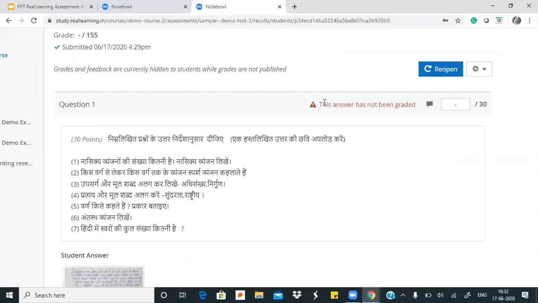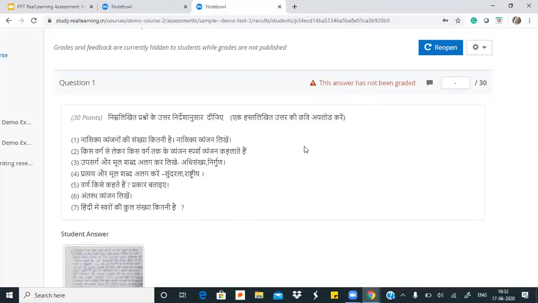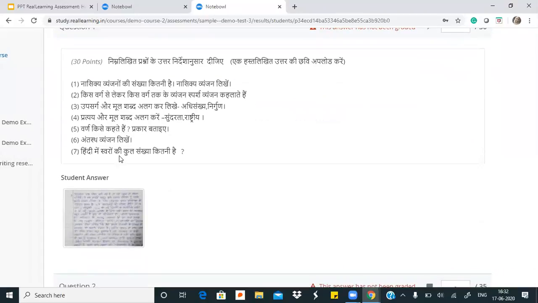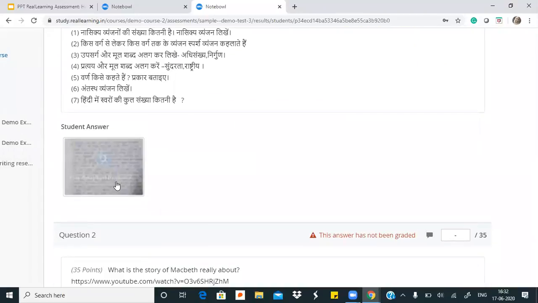यहाँ पे you can see it is showing this answer has not been graded. So I also as a teacher keep getting to know if I have missed out on a question's grades. There's a grade box here जो empty है because I haven't given him any marks, and there is a feedback comment box जहाँ से मैं feedback दे सकती हूँ to my student. I'll come to my first question. Rohit has attached a handwritten answer, so I will expand it.